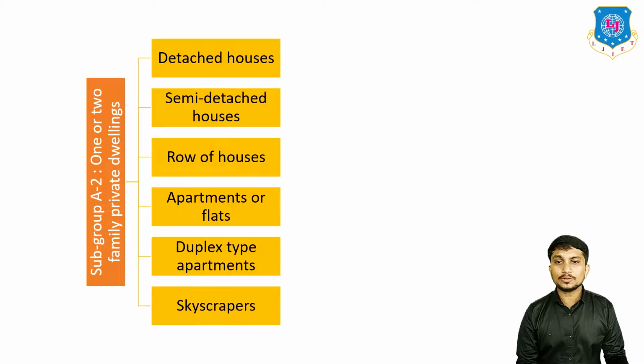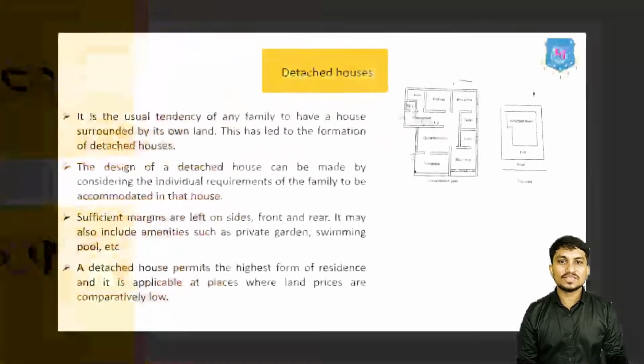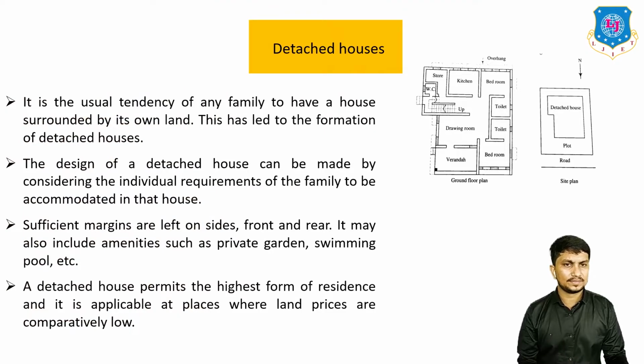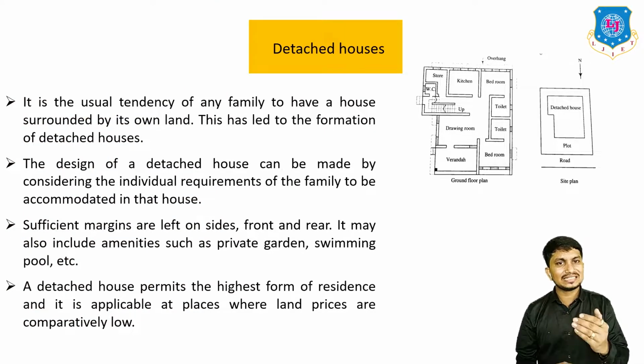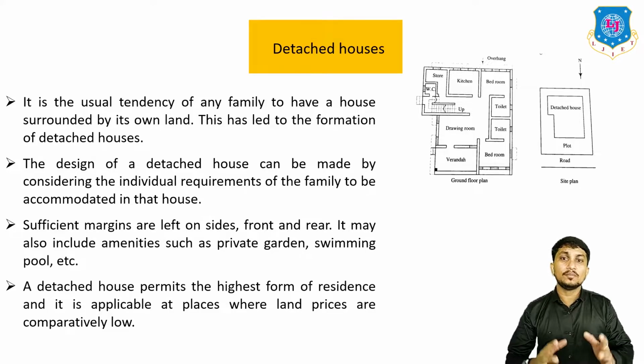Subgroup A2 is further divided into six types of buildings: detached houses, semi-detached houses, row of houses, apartments or flats, duplex type of apartments, skyscrapers, etc. First, the detached house, which is simply called an individual bungalow.